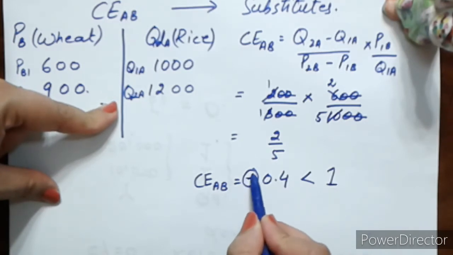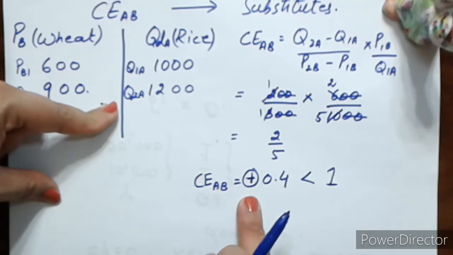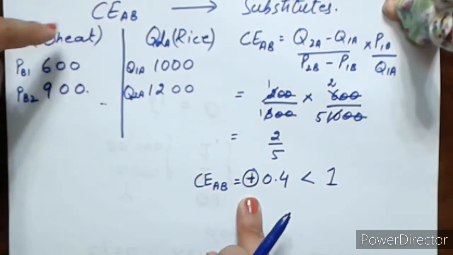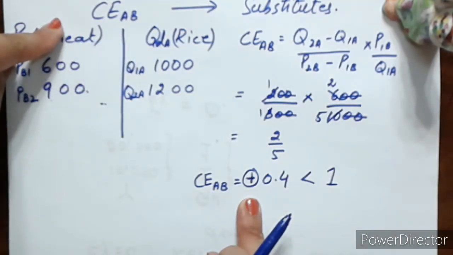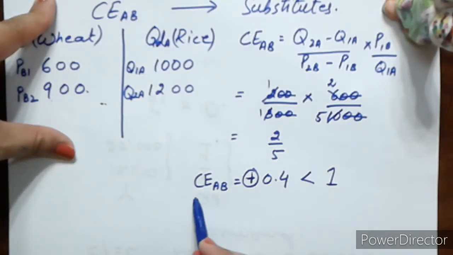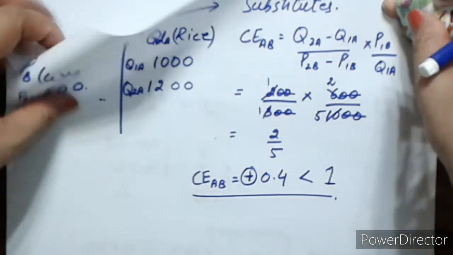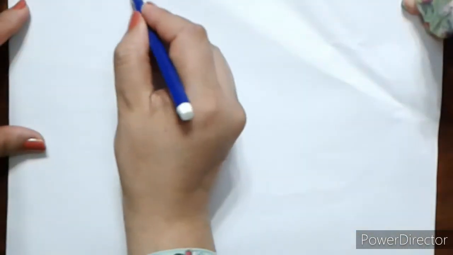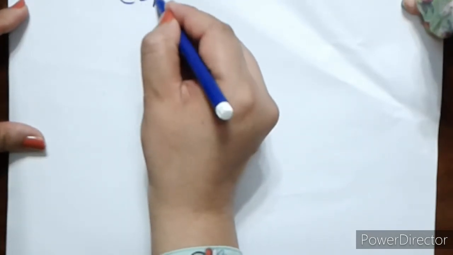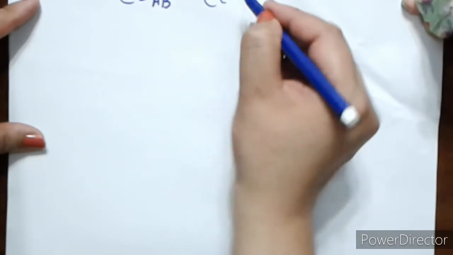Secondly, the sign, if it is positive, you can interpret it as the positive sign shows that the two commodities given in the question are substitutes. Okay, this is how you interpret your answer. Now let's discuss the case for complements. Let me change my paper. Let's say we are calculating cross elasticity between A and B, where A and B are two complements.